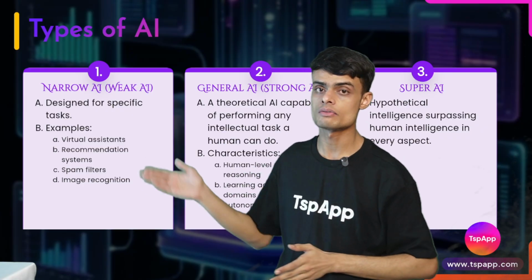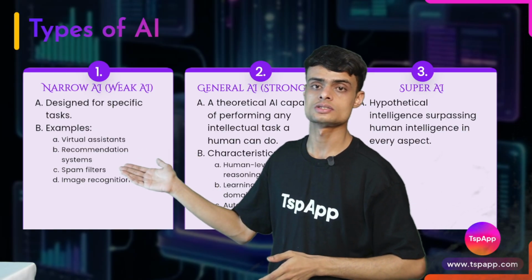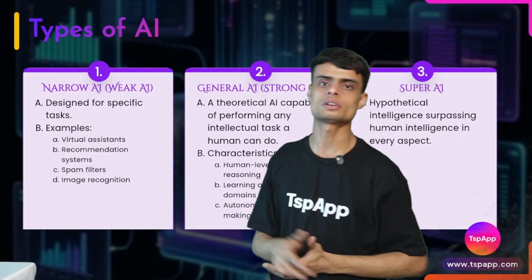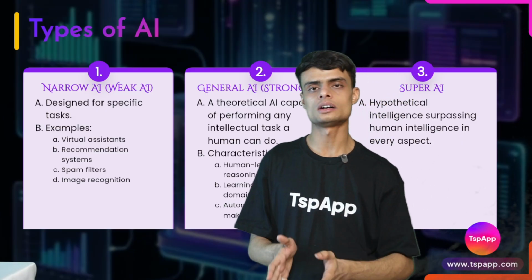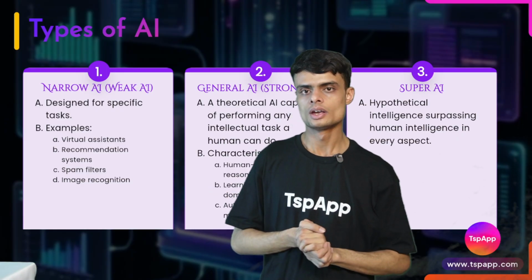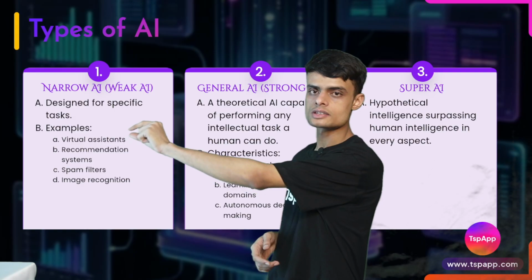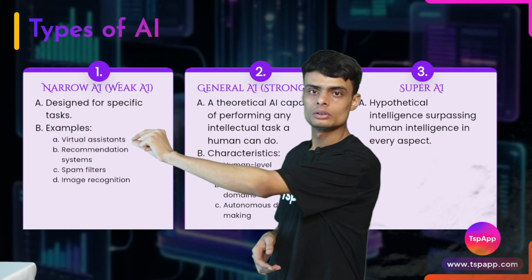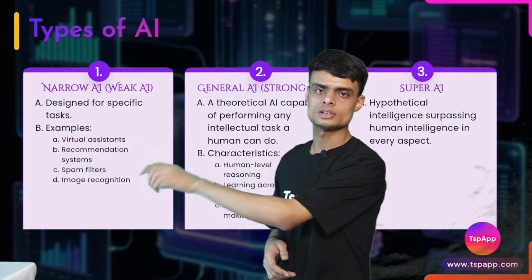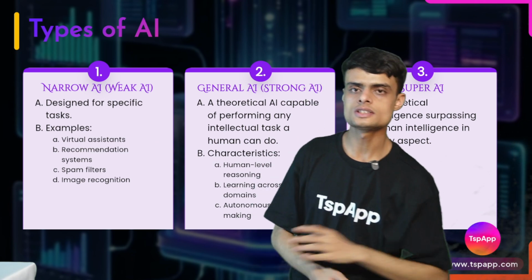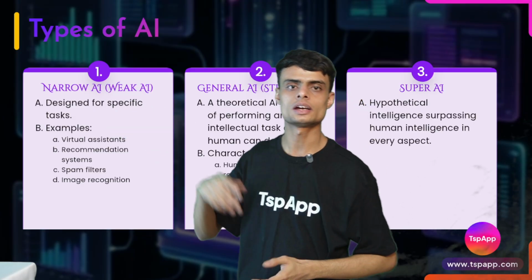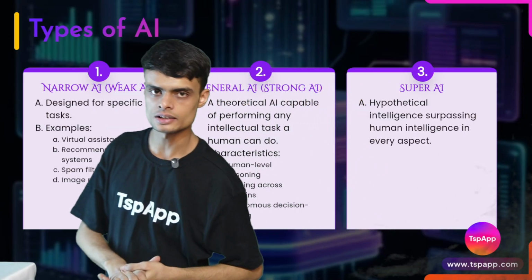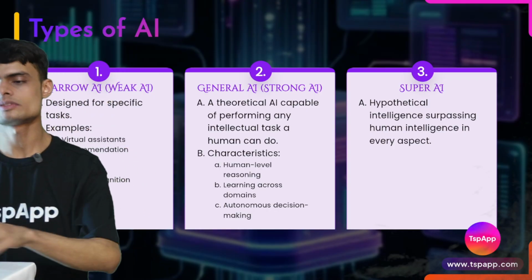For example, virtual assistant, recommendation system, spam filter, image recognition. These things are good at only their own fields. We cannot place a virtual assistant to do an image recognition task. These are designed for a specific task only, and they cannot perform anything other than their own task.